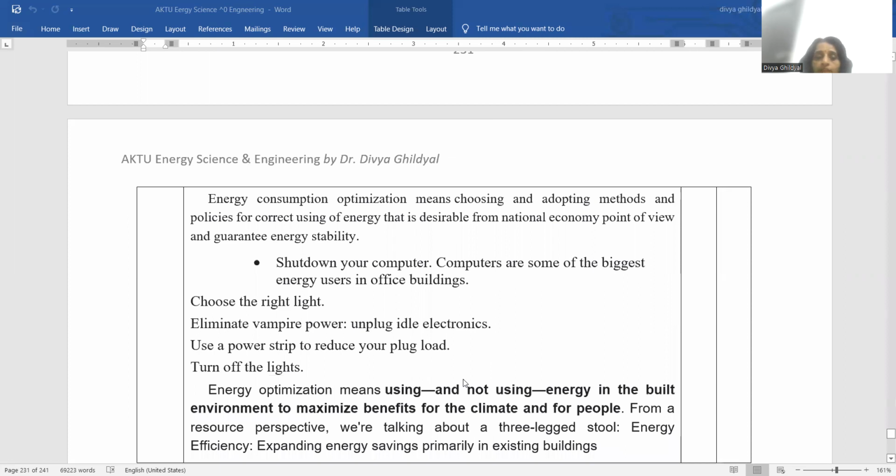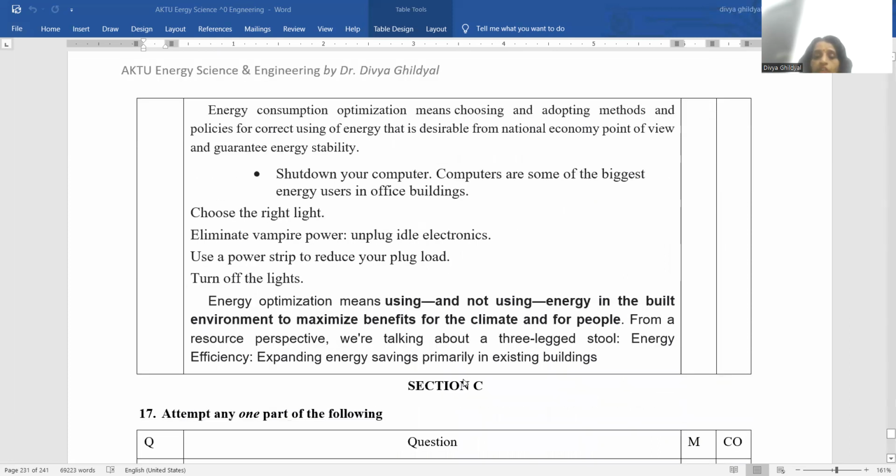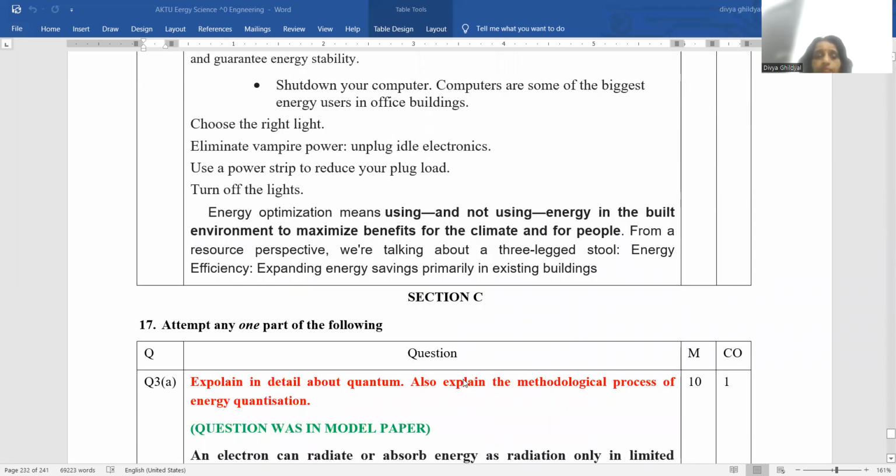And energy optimization means using energy in the built environment to maximize the benefits, especially for the poor people.